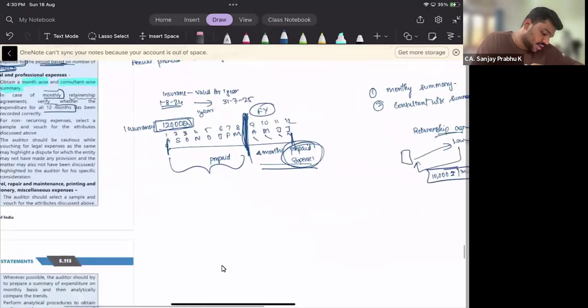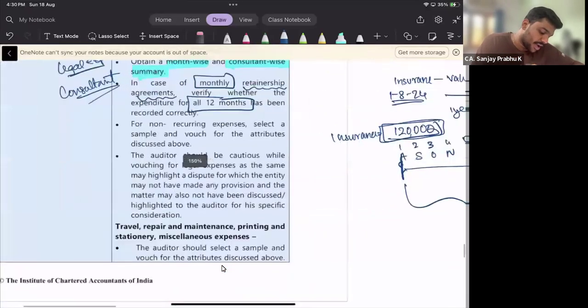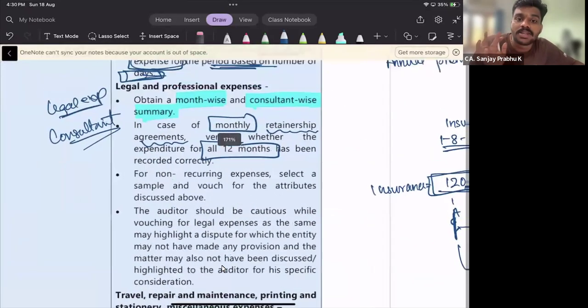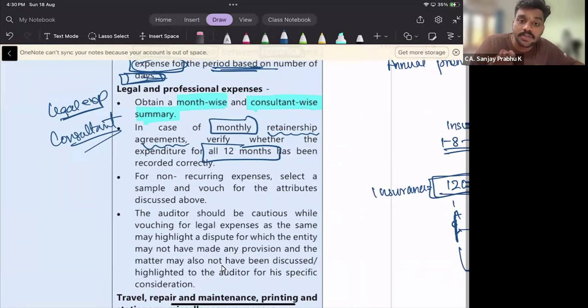So in case of retainership agreement, the auditor should see whether all the 12 months expenditure is paid, irrespective of whether there are proceedings against the company or not. Auditor has to make sure that the company has paid 12 months expenditure, because it's a retainership agreement.